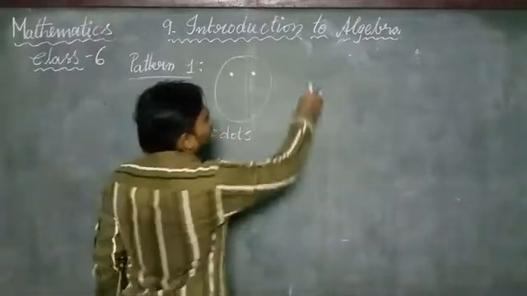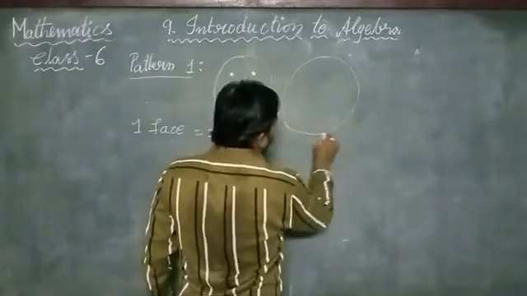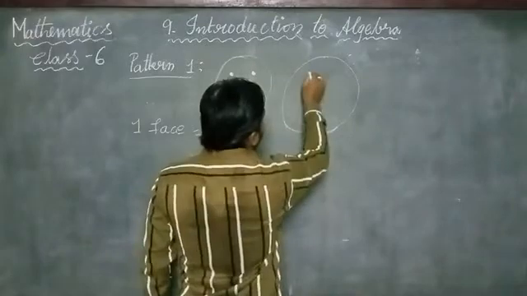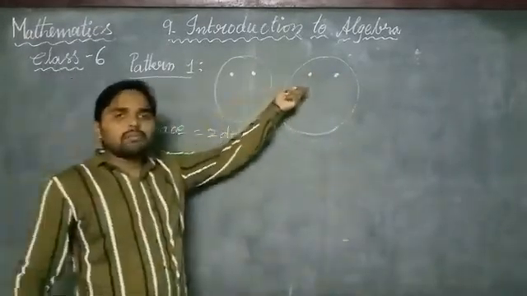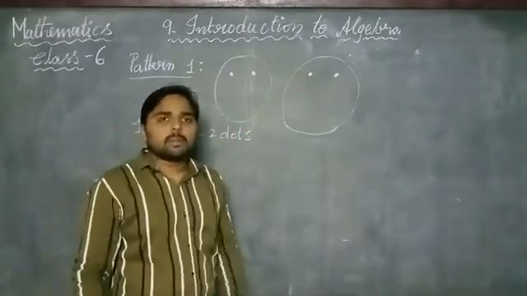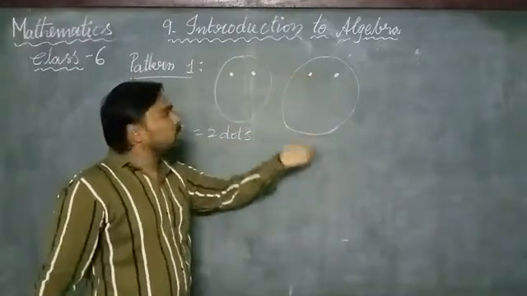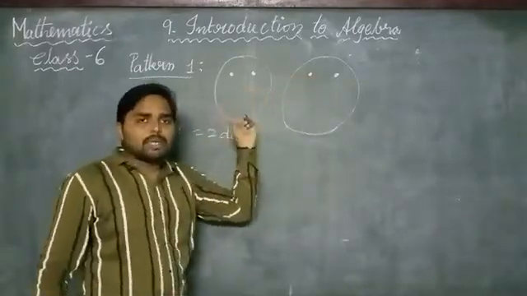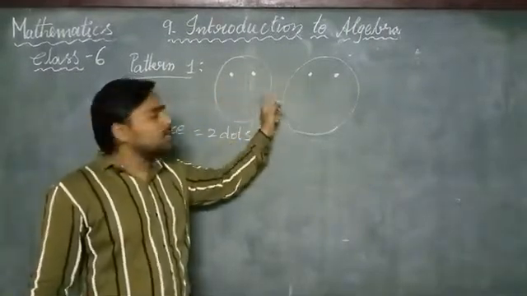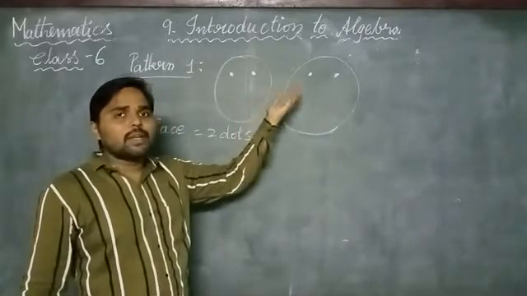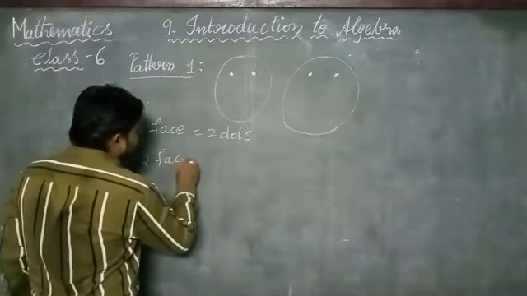Suppose you want to draw one more face. We require 2 more dots to represent the eyes of the face. To draw one face, it requires two dots. To draw two faces, we require 4 dots.